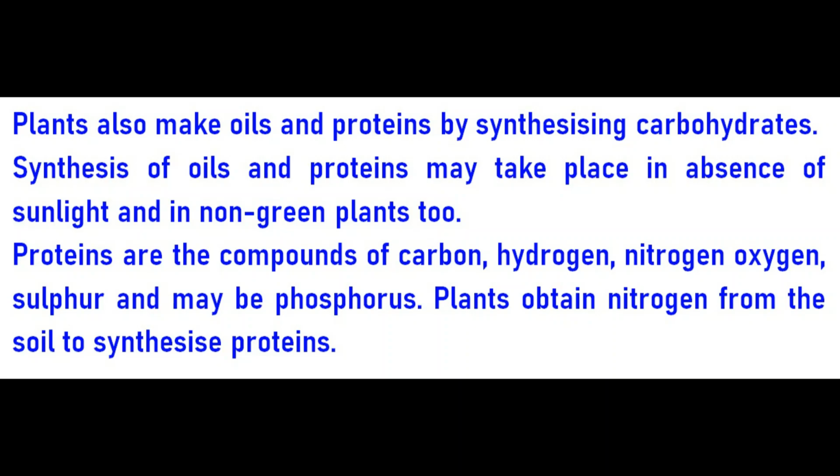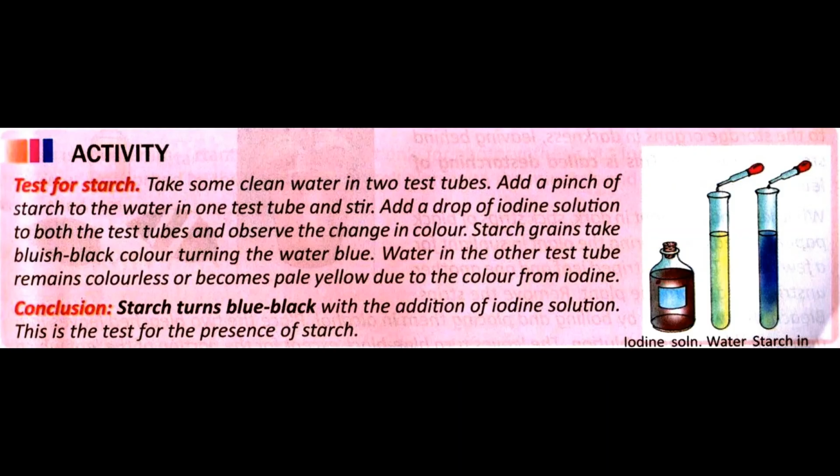Now let's look at this activity. We are taking two test tubes and some clean water in them. In one test tube, we add a little starch and stir it. We add a drop of iodine solution to both test tubes and observe the change in color. Starch grains take a bluish-black color, turning the water blue. Water in the other test tube remains colorless. This means starch turns blue-black with the addition of iodine solution. This is the test for the presence of starch.